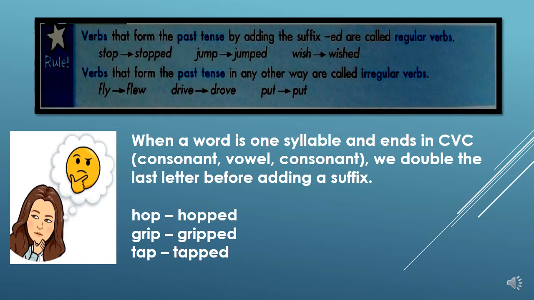Now, verbs that form the past tense in any other way are called irregular verbs. Fly, flew, drive, drove, put, think, thought, buy, bought.